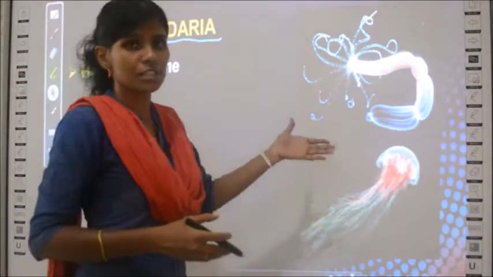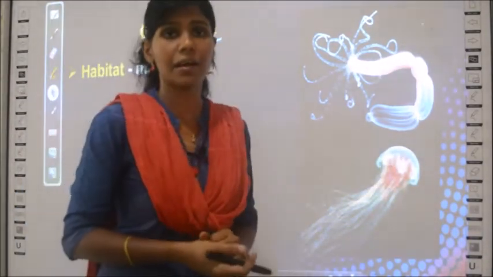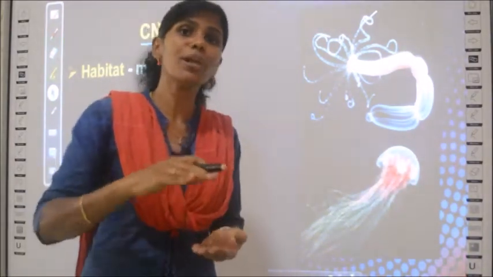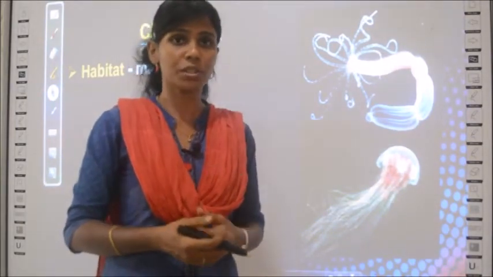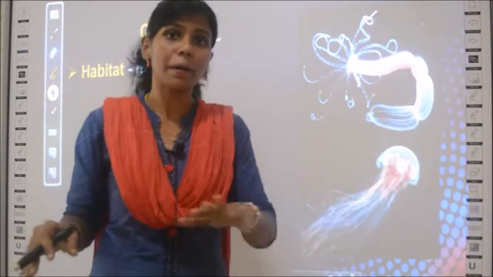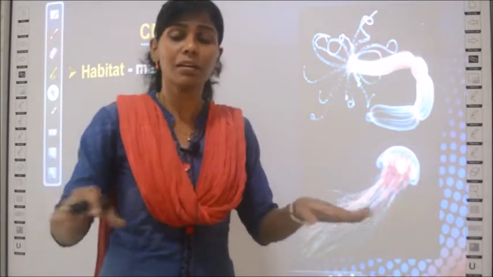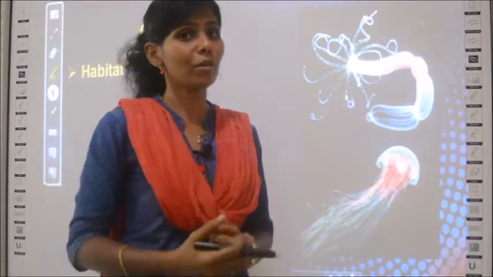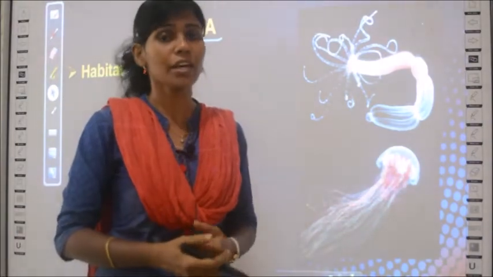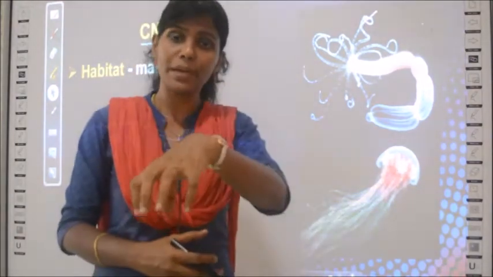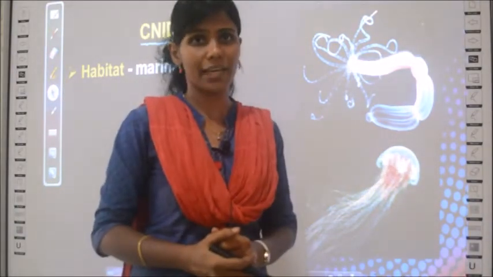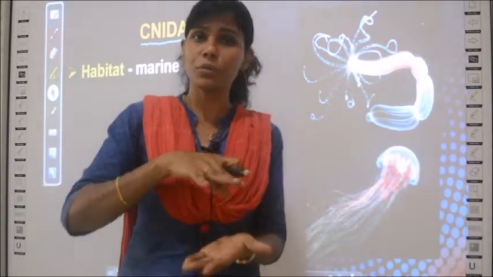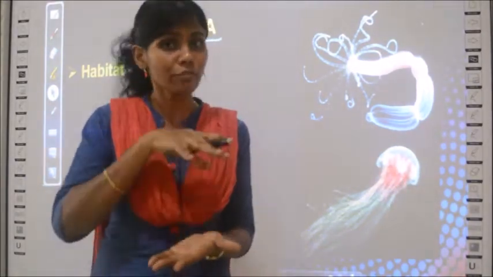And the group Cnidaria has two types of organisms. Some organisms will be attached to the floor of the ocean. What is the floor of the ocean? In the deep ocean, you will have a sea bed, right? You will have a floor-like surface under the sea also. So that is called the ocean floor or bed. To that floor, this Hydra is usually attached. So some organisms of Cnidaria will be attached to the floor of the ocean, not the surface.